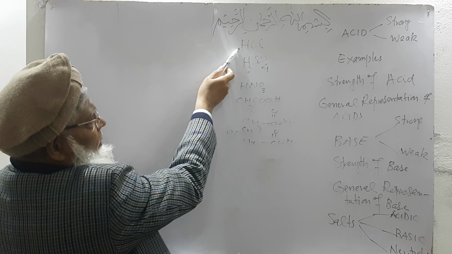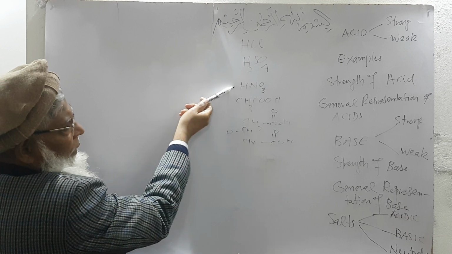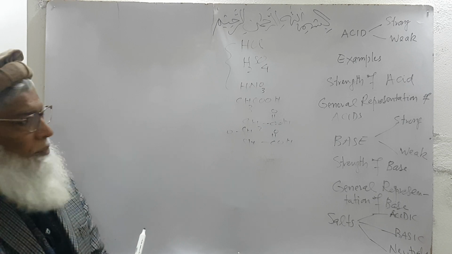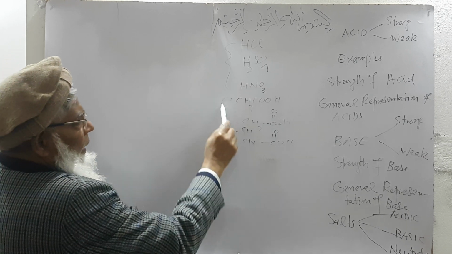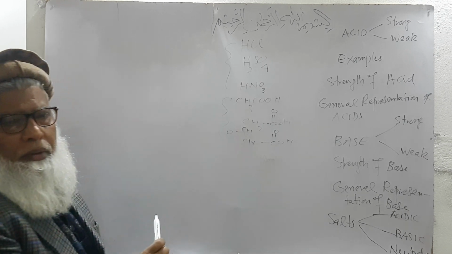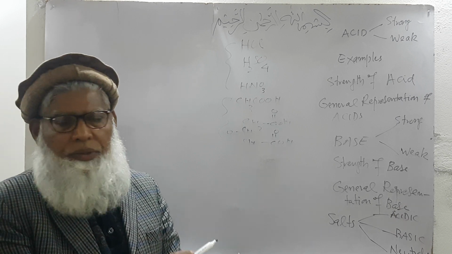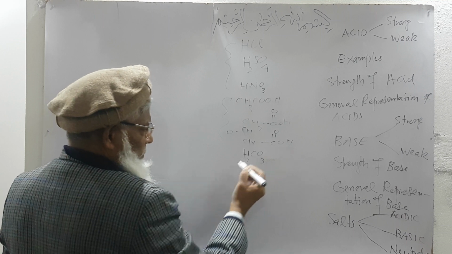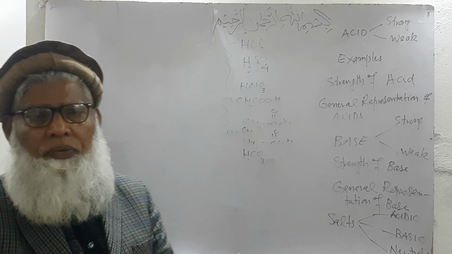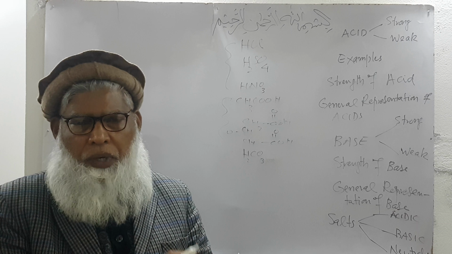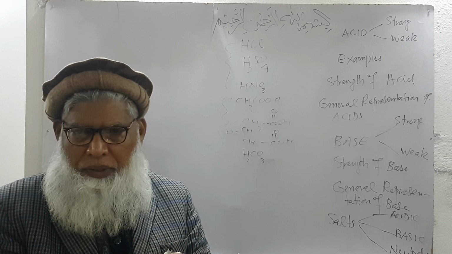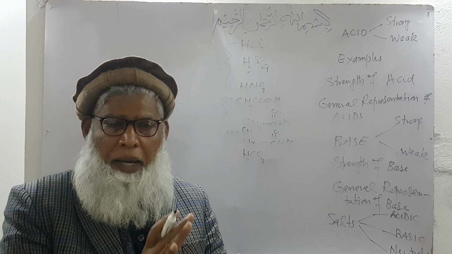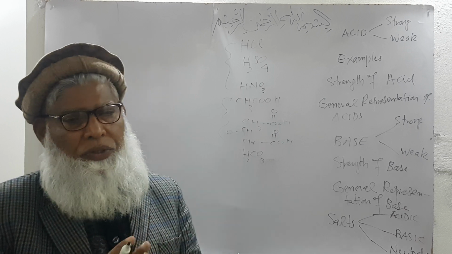Similarly, these acids, HCl, sulfuric acid, nitric acid, are known as strong acids. These acids, lactic acid, acetic acid, carbonic acid, are known as weak acids. Which type of acid is known as strong and which as weak? That depends on its extent of ionization.